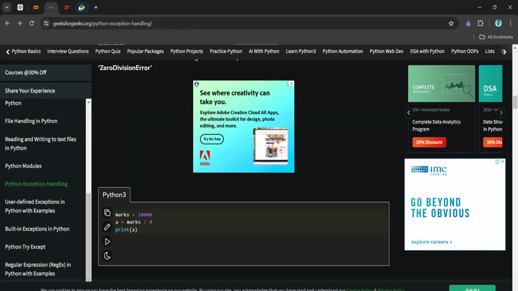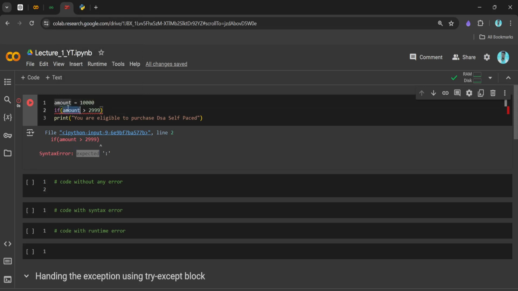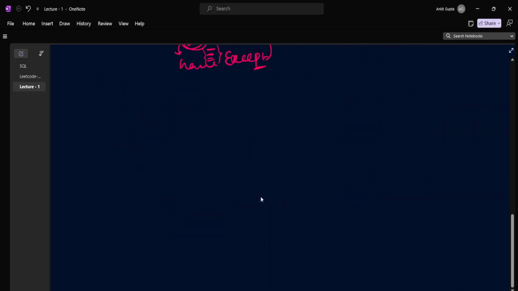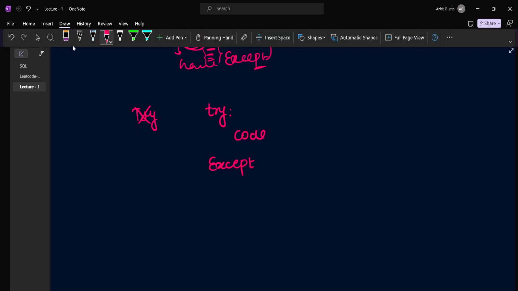So let's see. Here we are writing code where the syntax is wrong, so we got an exception. Let's say we put this piece of code in a try except block. Let me explain what we put over here, and how to decide which piece of code to put in the try except block. The syntax is like this: try, code, except. This should be in small case.